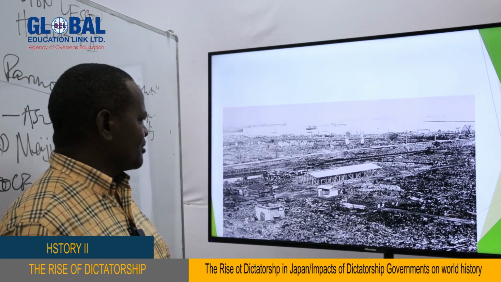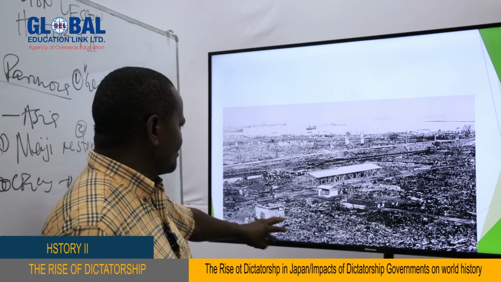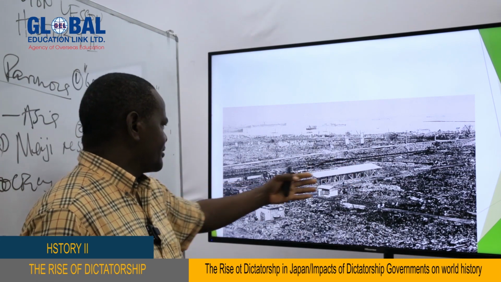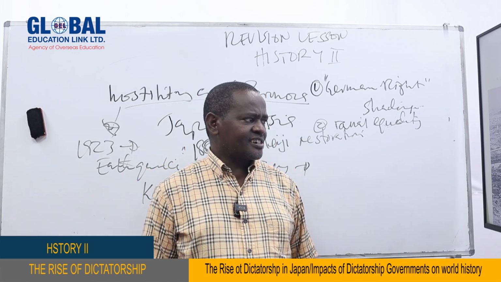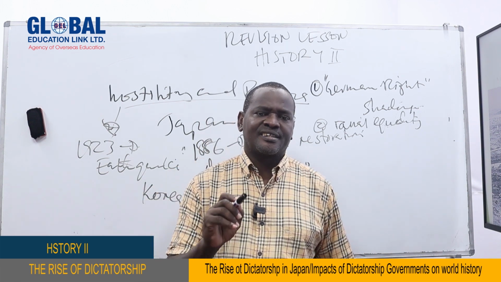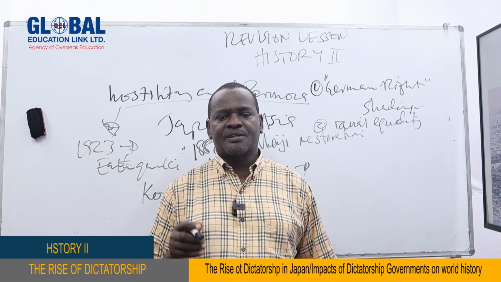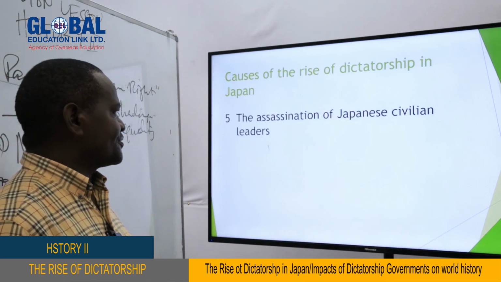But here we have another good picture, as you can see. It has been razed to the ground. There is almost nothing. Just see the buildings which remain. So all these blames were put on the Koreans and the Chinese, that they were the ones who caused it. And it is because of this that people supported the army to take over the leadership of the country, because the army could stop the occurrence of things like this and so on. So my dear students, that is a point.